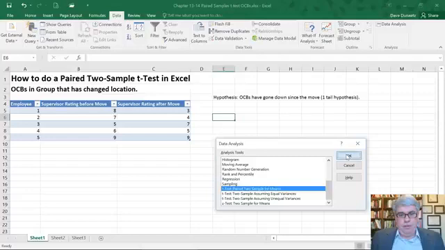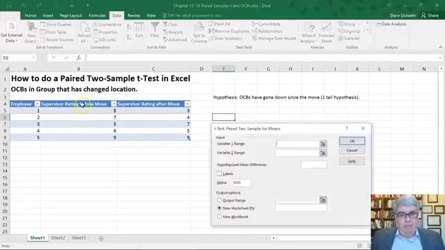So I press OK. And now the variable 1 input is going to be the supervisor rating before move. So I select the whole column, including the label in the top. I go to the variable 2 range, and I choose the supervisor rating after move, select the whole column, and like almost all t-tests that we do, we will put a hypothesized mean difference of 0, and we have labels because we have the words in the top, those are the labels.